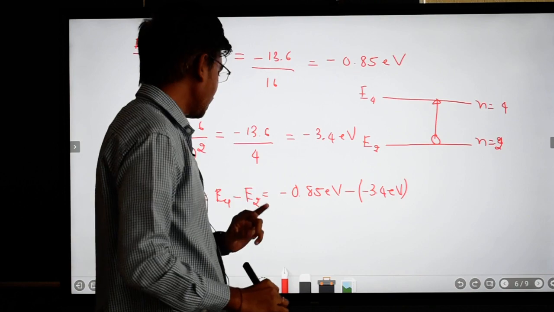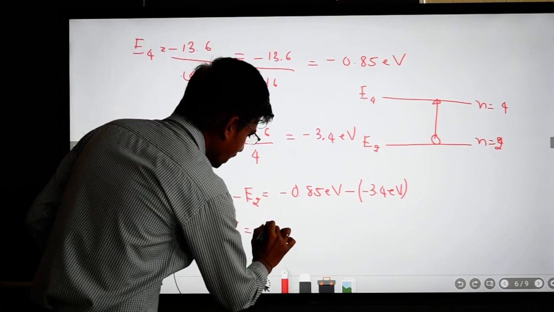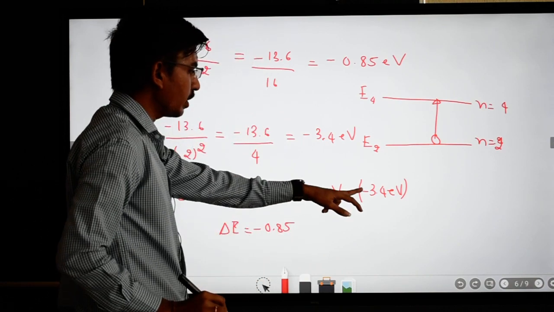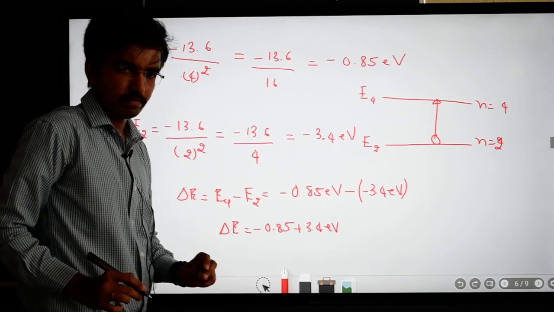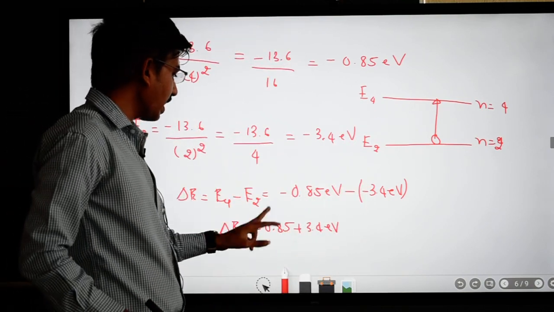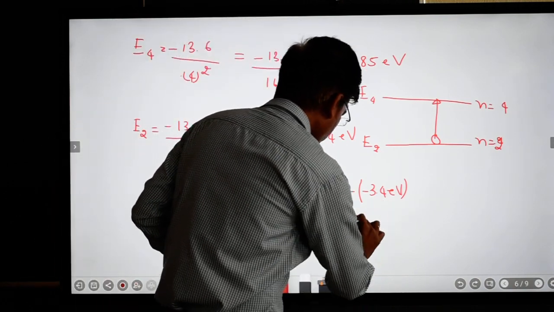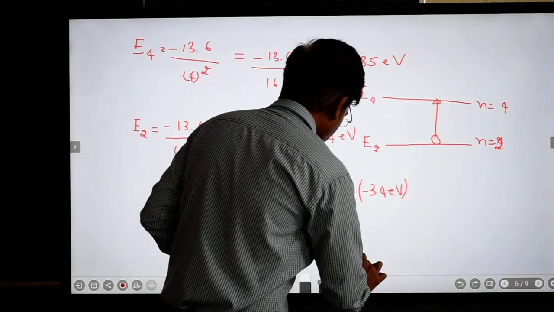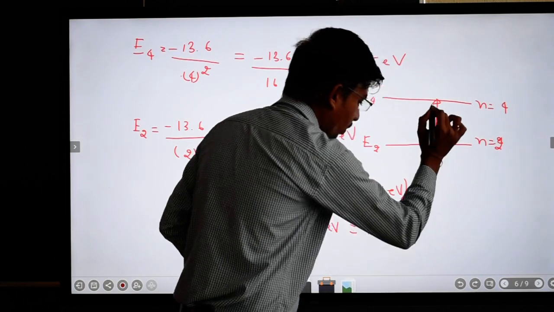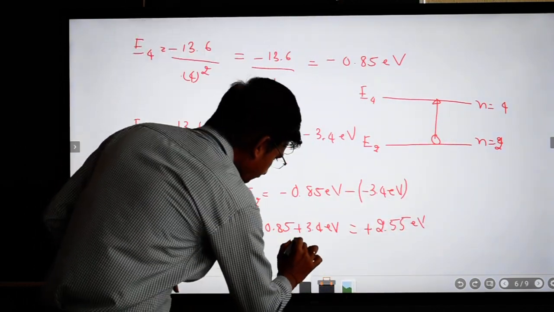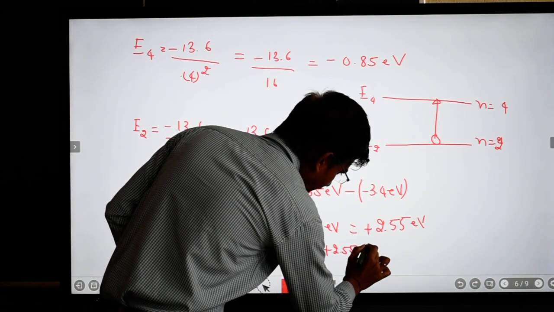So minus into minus becomes plus, so delta E is equal to minus 0.85 plus 3.4 electron volt. So 3.4 minus 0.85 becomes plus 2.55 electron volt. That is, delta E is equal to plus 2.55 electron volt.